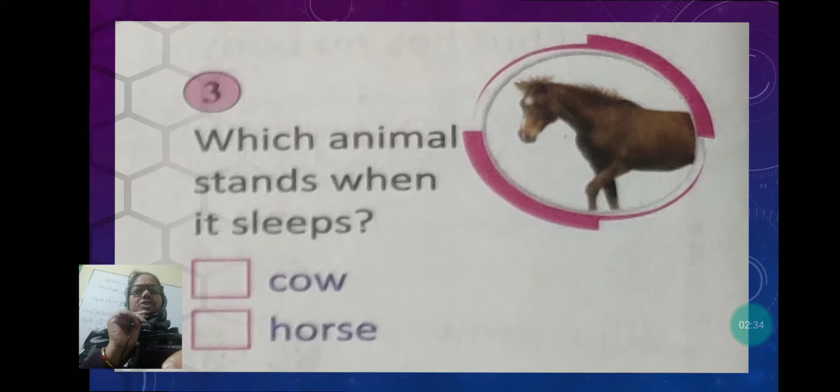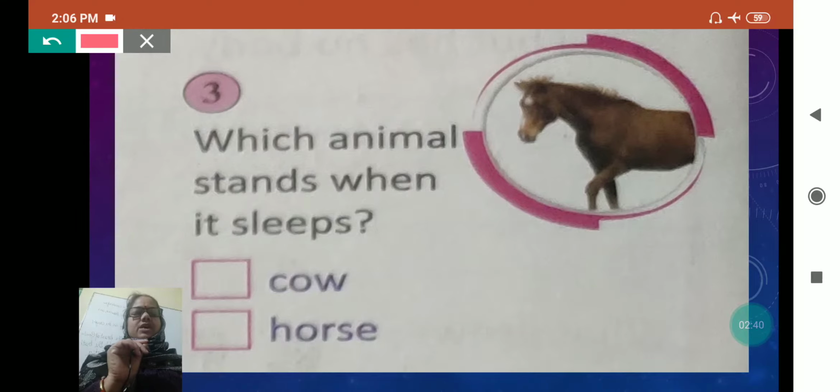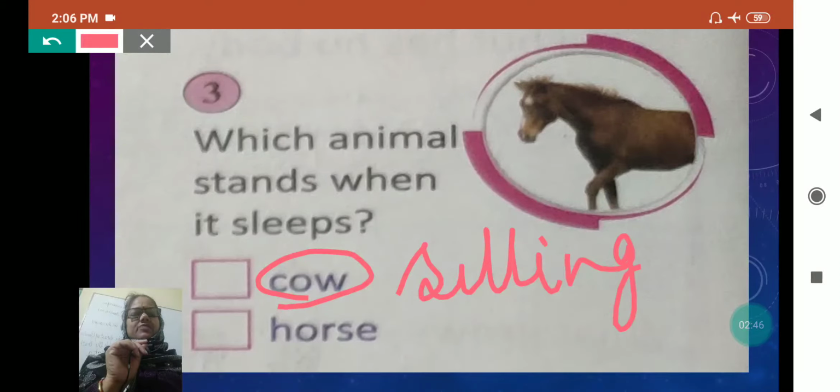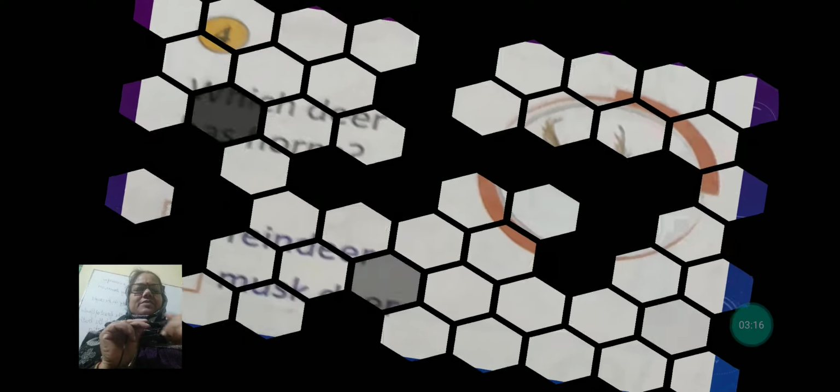Now next is: which animal stands when it sleeps? Cow or horse? Cows you will see sitting while they sleep. But if you watch the horse, in two more slides we have seen that they have hoofs and are used for riding or pulling the cart, and the very strange thing is it stands when it sleeps. Now we will go to the next slide.